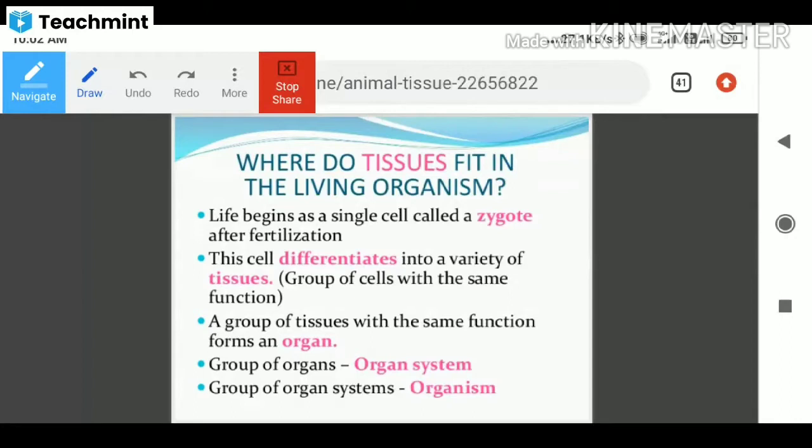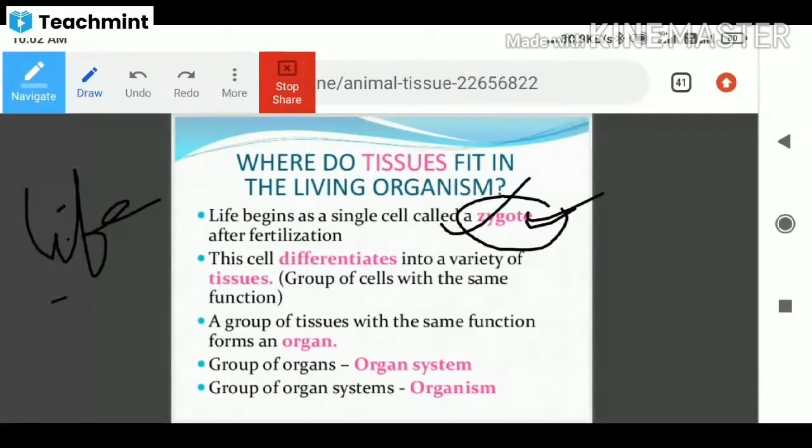Life begins as a single-celled zygote after fertilization. First, how are living organisms formed? The complete life begins as a single cell, a specific structure called a zygote. After the fertilization, immediately the zygote will be formed. So life begins with the zygote.